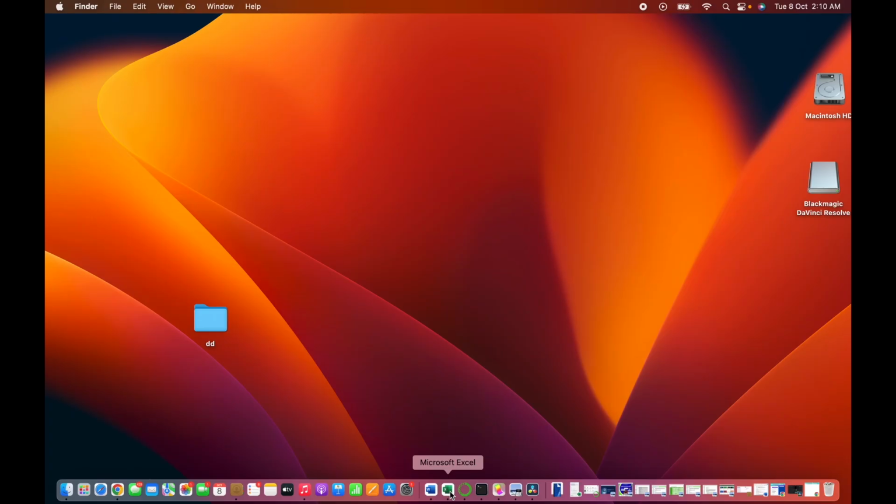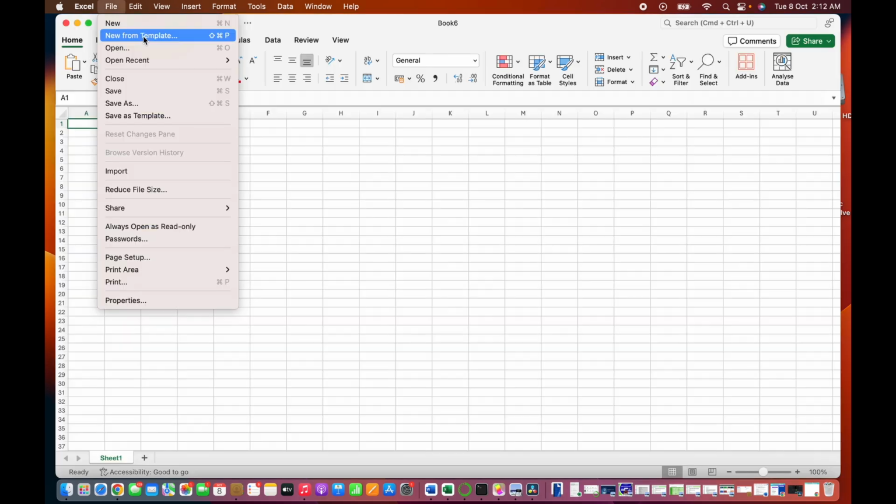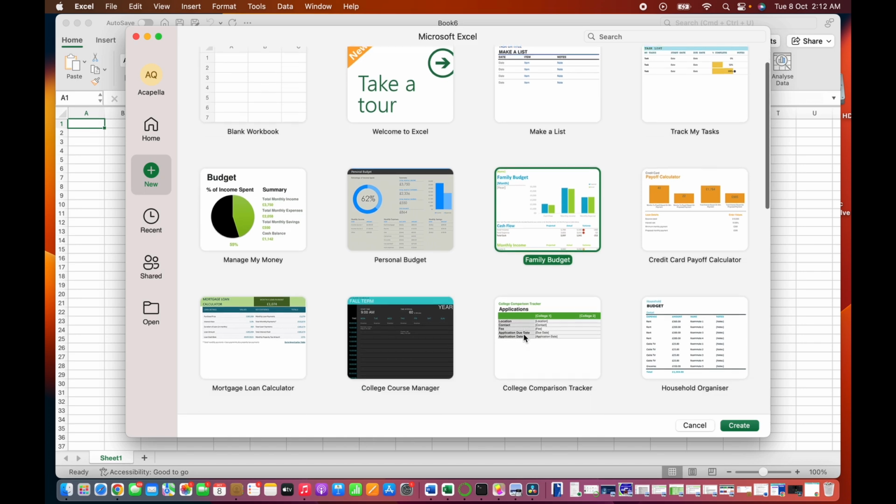So the first thing to do is to try and install your app and then launch the app. So we are going to click on our Microsoft Excel application, then it opens up. Once it opens up, these are templates that we have for various purposes. Personal budget, family budget, credit card, track my tax, make a list, and so on. Try and create a blank workbook to see how it looks like, and then we'll take a look at channel marketing budget template. We scroll down and we click on that.